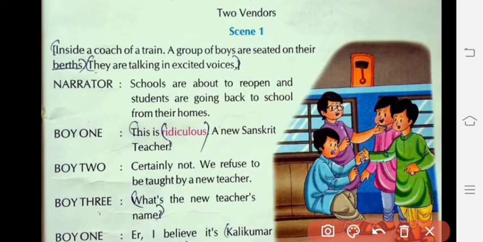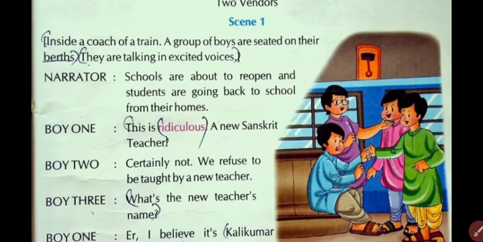The lesson starts with scene number 1 and you are listening to the summary of scene number 1. The scene starts inside a coach of a train. A group of boys are seated on their berths. They are talking in excited voices. Now I am going to explain two words, coach and berth. What do these two words mean? I am going to explain using the image. In the image you can see what is called a compartment or coach. The internal part of a railway is called a compartment or coach.